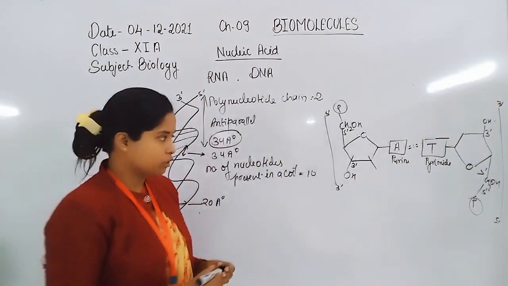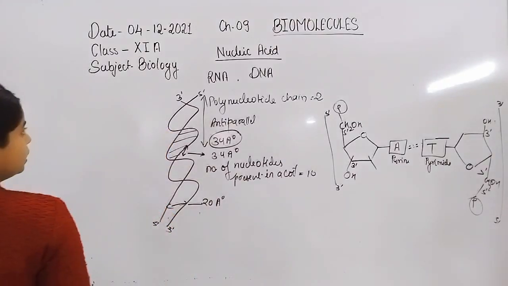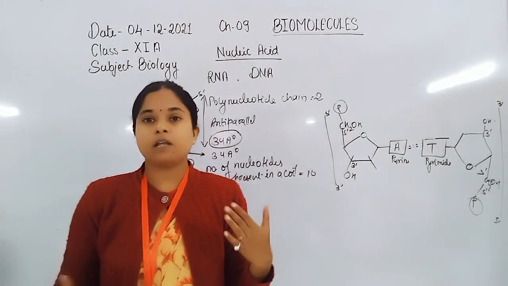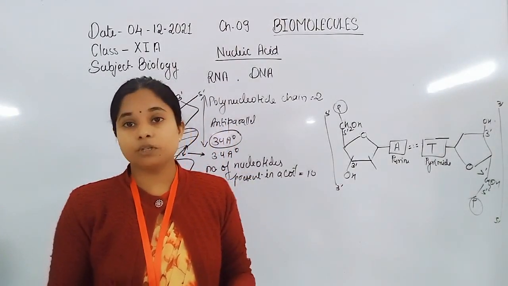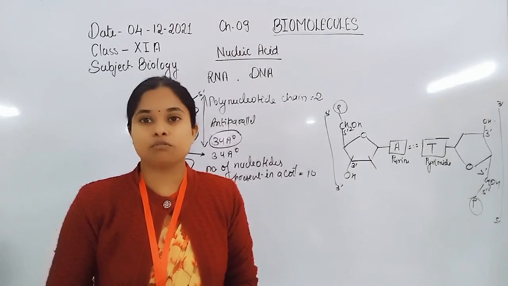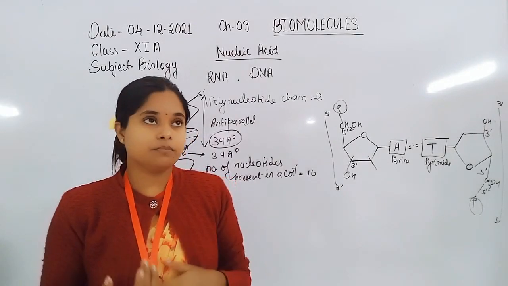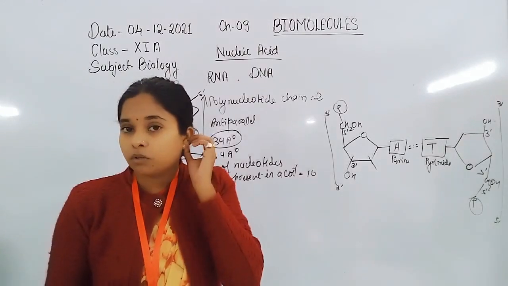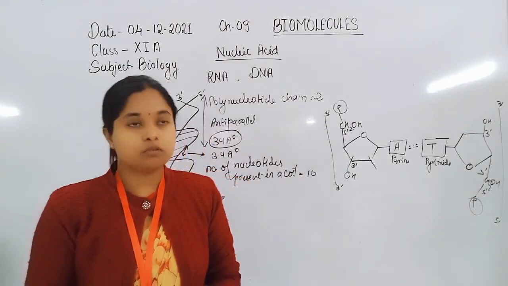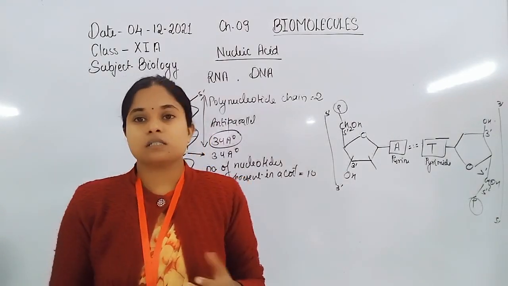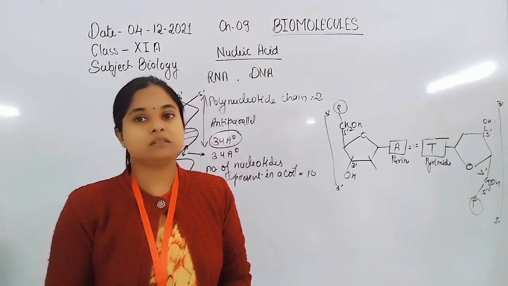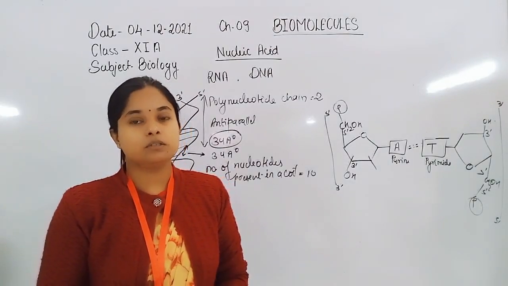So student, that is overall about DNA and RNA, nucleic acids. There are 5 types of nitrogenous bases. They are grouped into purines and pyrimidines. Nitrogenous bases, when attached with the pentose sugar, are known as nucleosides. When they are attached with the pentose sugar as well as the phosphate group, they are known as nucleotides. Examples of nucleosides are adenosine, guanosine, cytidine, thymidine, and uridine.